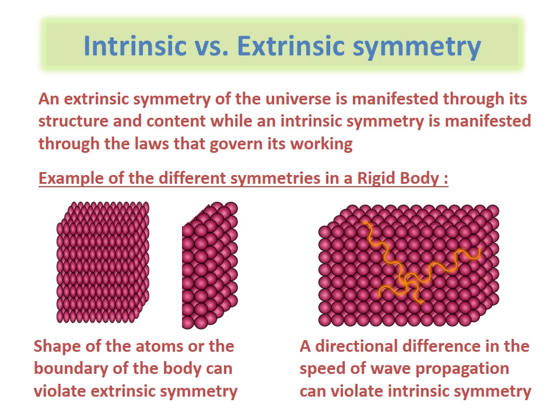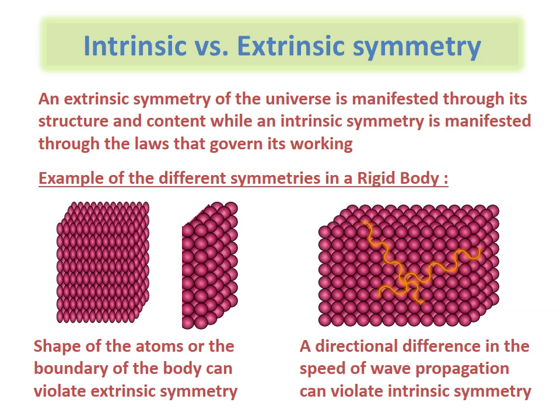This will give rise to a lack of symmetry in that direction. Similarly, if we have a rigid body that is much thinner in one direction than in the other, that can also be considered to be a physical extrinsic symmetry.